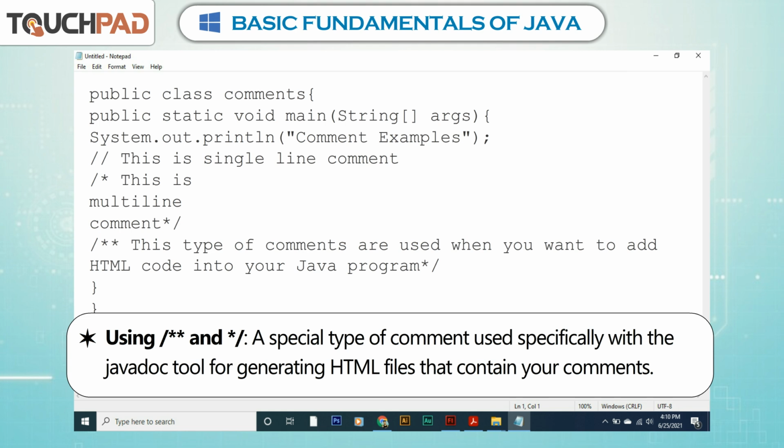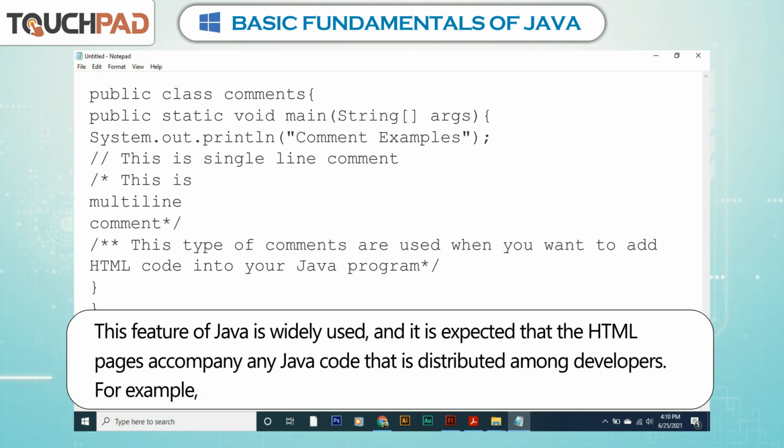Using /** and */. A special type of comment used specifically with the Javadoc tool for generating HTML files that contain your comments. This feature of Java is widely used and it is expected that the HTML pages accompany any Java code that is distributed among developers.